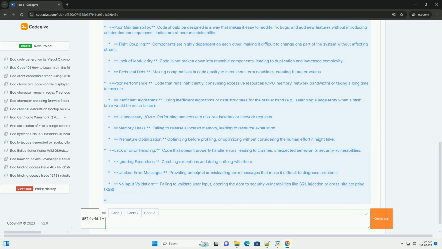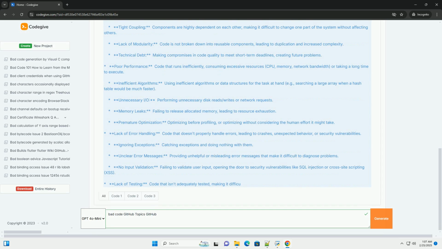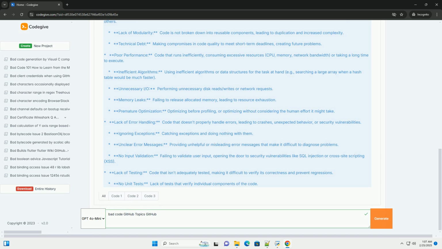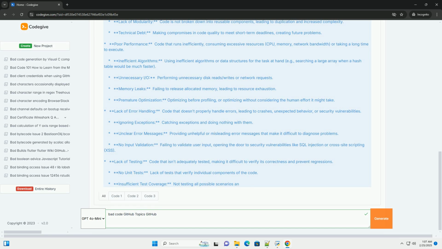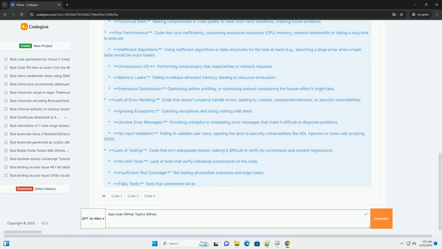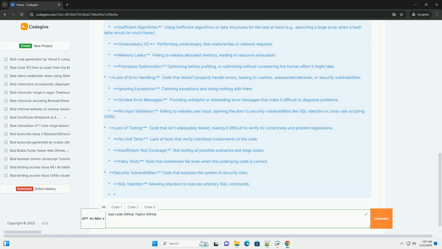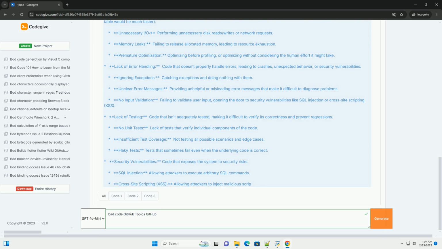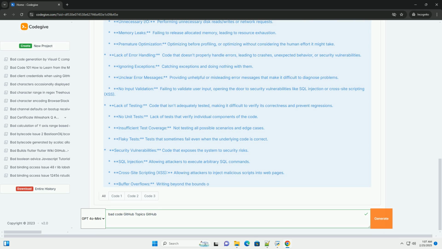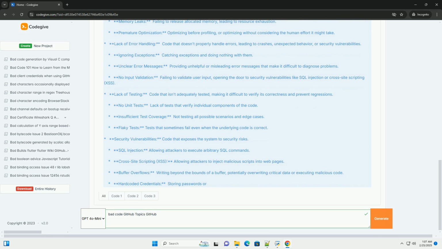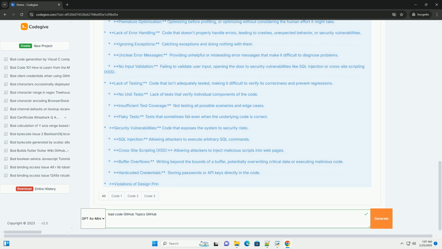Lack of comments. While comments shouldn't be a substitute for well-written code, they're crucial for explaining complex logic, intentions, and edge cases. Especially important for code that can't be easily understood just by reading it. Inconsistent formatting. Inconsistent indentation, spacing, or capitalization can make code visually jarring and harder to parse.